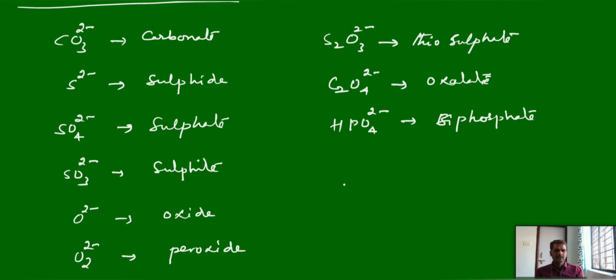Manganate, MnO4 minus is permanganate and monovalent, that comes under monovalent. Chromate, and dichromate.